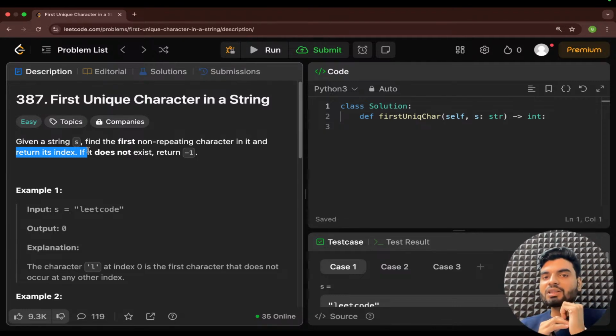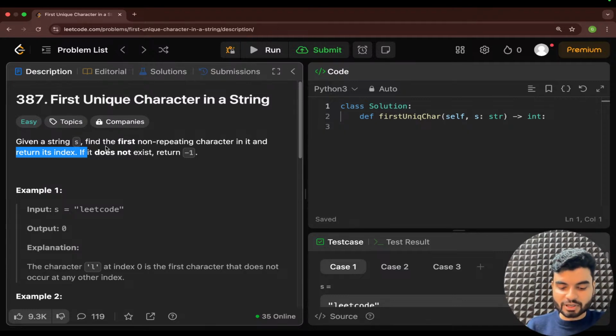Okay. Whenever there is a question of frequency, because non-repeating means frequency is one, that you already understand. Those who have watched the array of frequency counter series understand this particular thing, right? If there is a dependency on the frequency, you will go for the frequency counter. So now there is a dependency, because if something is unique, it will have the frequency as one. Cool. So now, first non-repeating character in it and return its index.